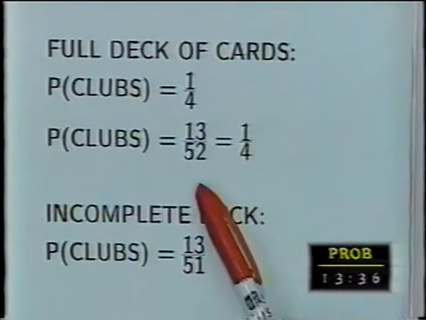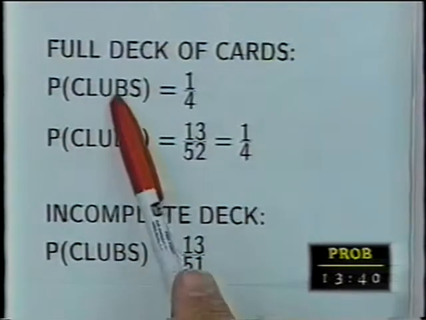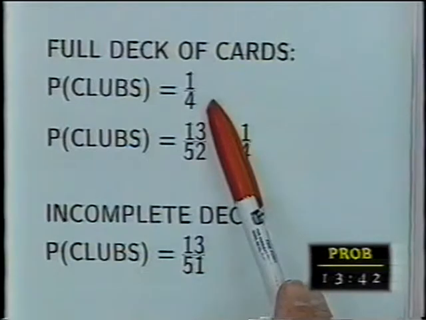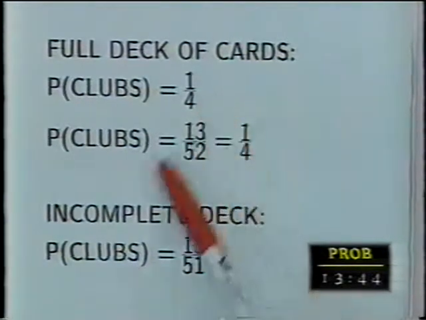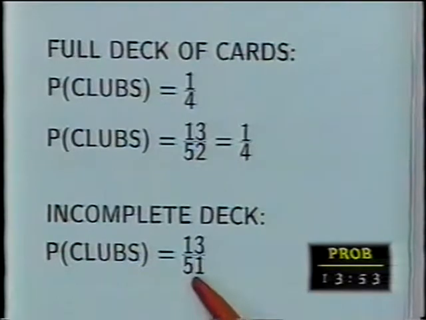It's slightly different. Before, we said the clubs was 1/4 because all the suits were equally likely, but here the suits are not equally likely. We cannot talk about suits as if they were outcomes. We must talk about cards as outcomes, and 13 of those cards are clubs.